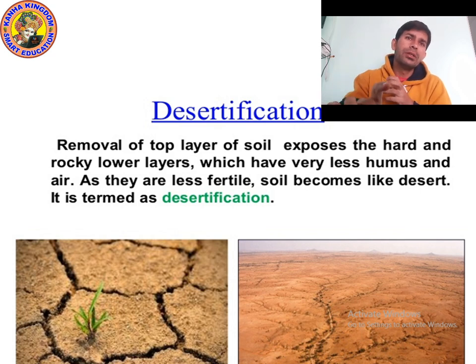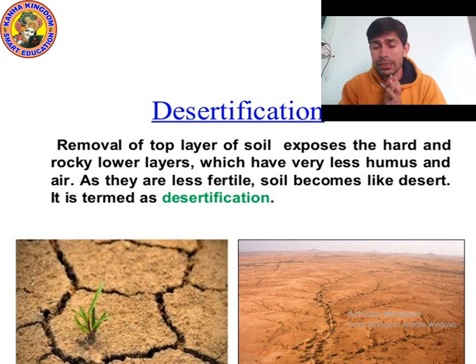We also studied about the consequences of deforestation. What are the consequences of deforestation?